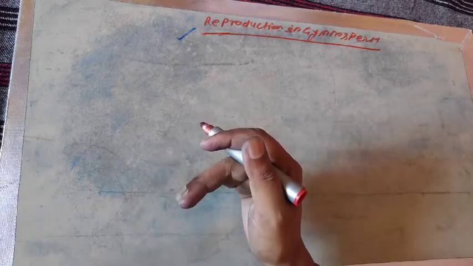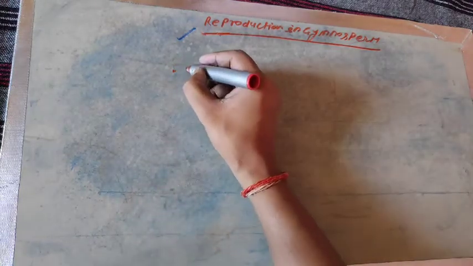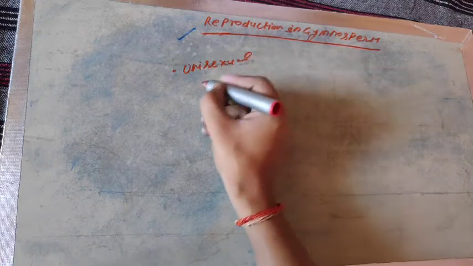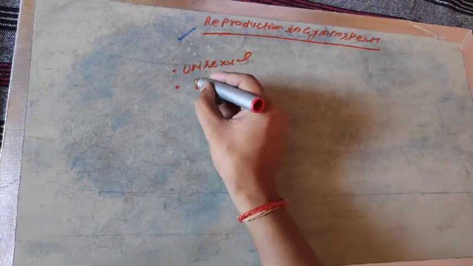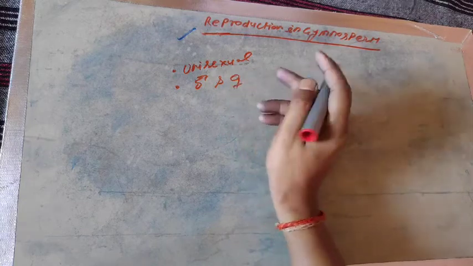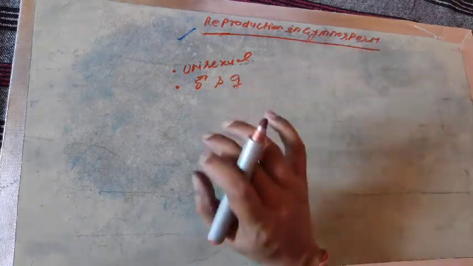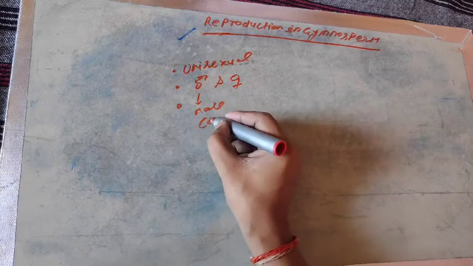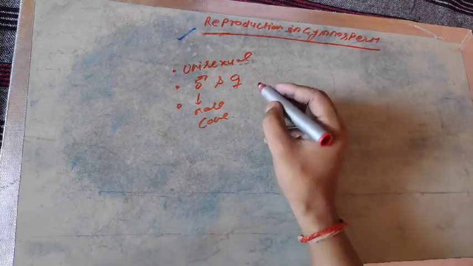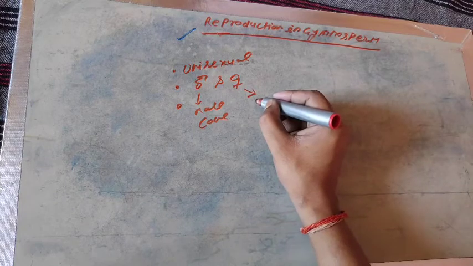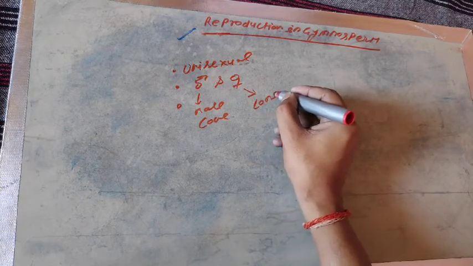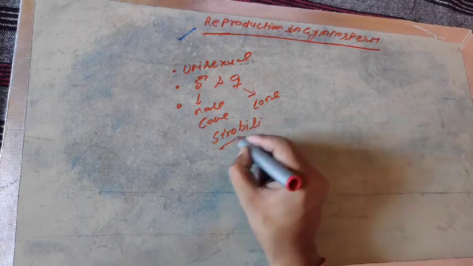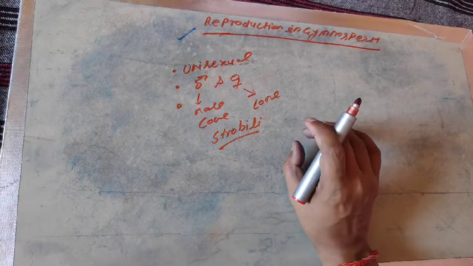So one by one we will describe the stepwise process of reproduction and life cycle of the cycas plant. Actually cycas plants are unisexual, and it means both male and female reproductive organs are found in two different plants. Male forms the male cone, listen carefully, male forms the male cone and female forms the female cone. The cone is known as strobili.